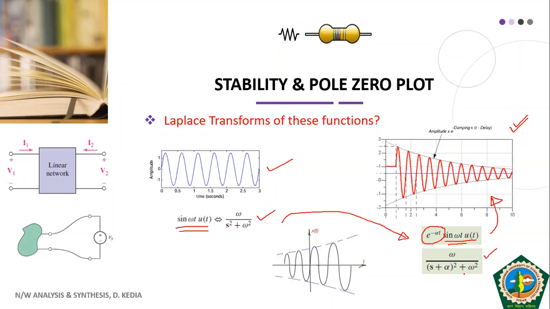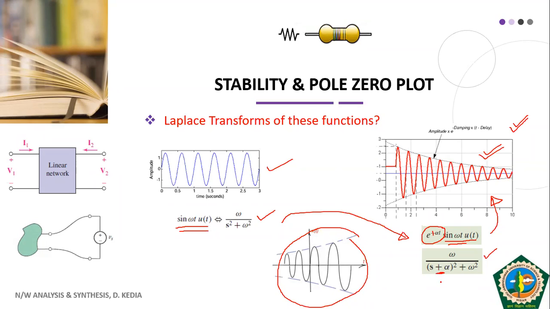One thing you notice here, that in case of the exponentially decaying one, that is in case of stable output response, we will have plus here. Had this been the case of e raised to power plus alpha t, we would have s minus alpha here.